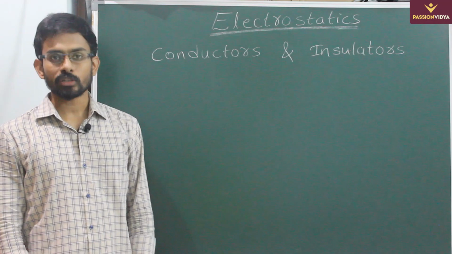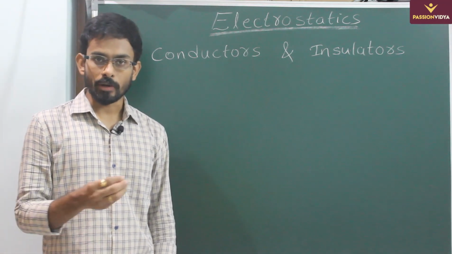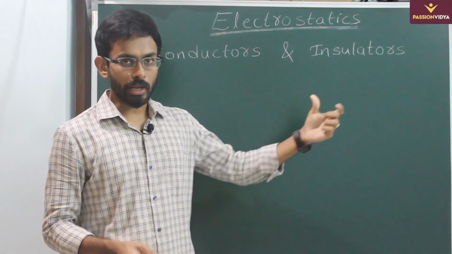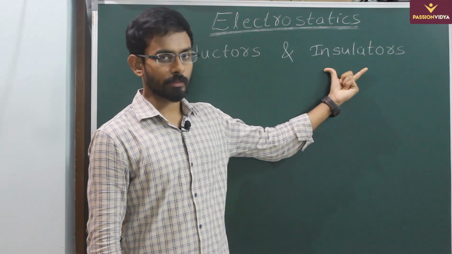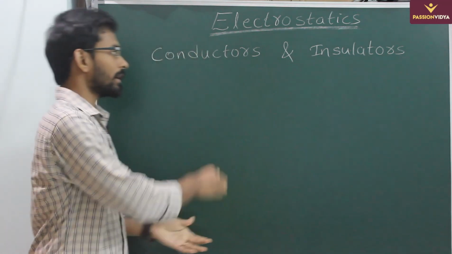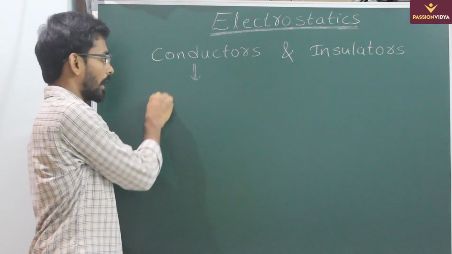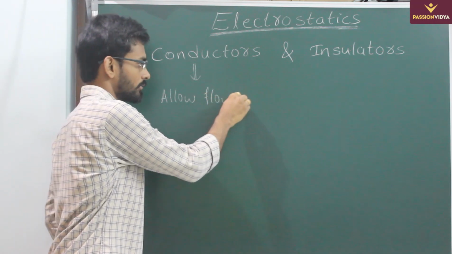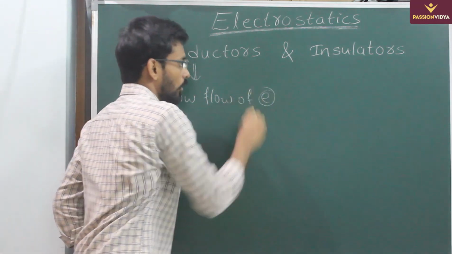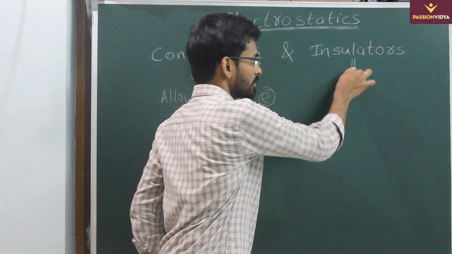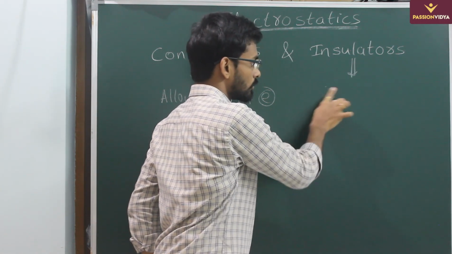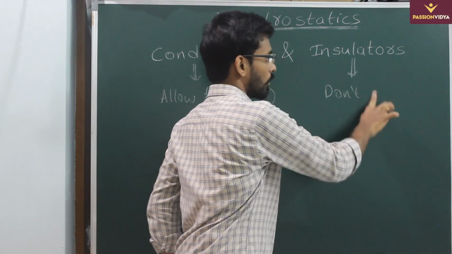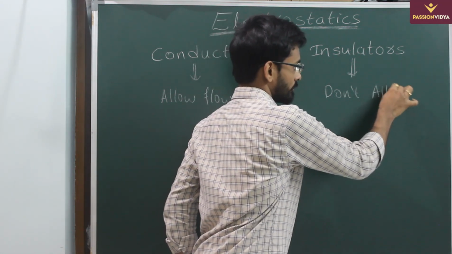Basically the materials which allow electrons to flow from one place to another are called conductors, and the materials which do not allow electrons to flow from one place to another are called insulators. So basically conductors allow flow of electrons, whereas insulators don't allow flow of electrons.